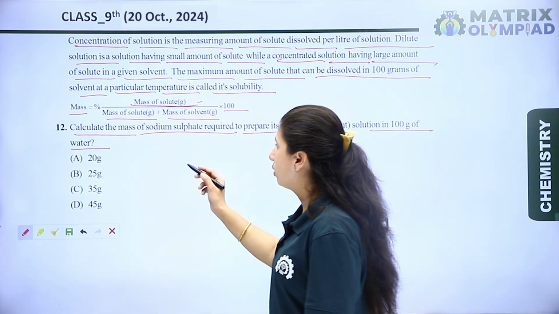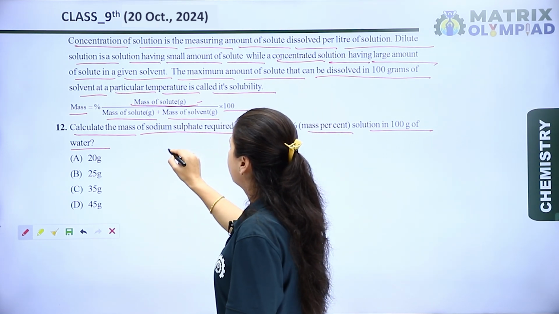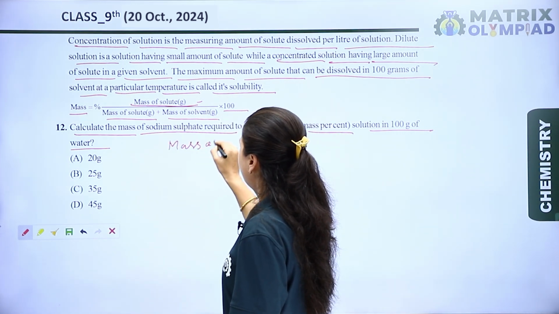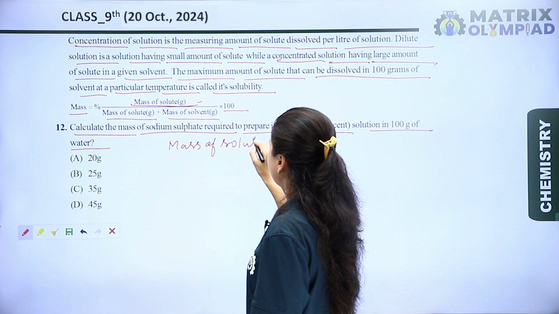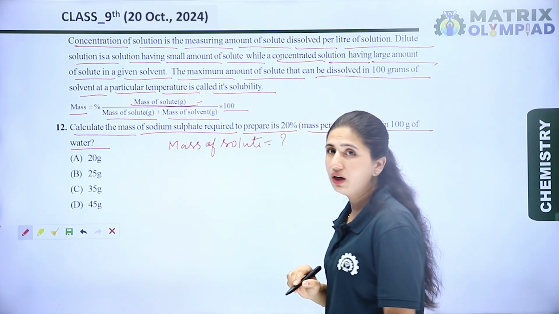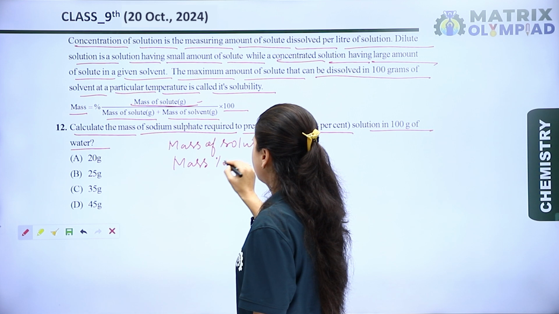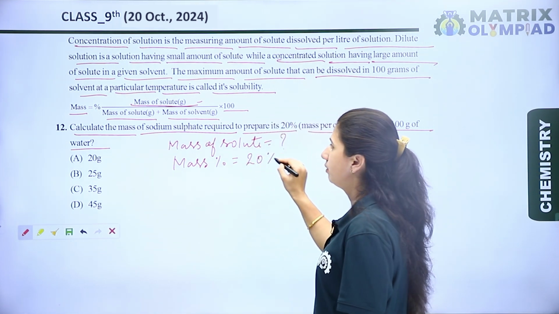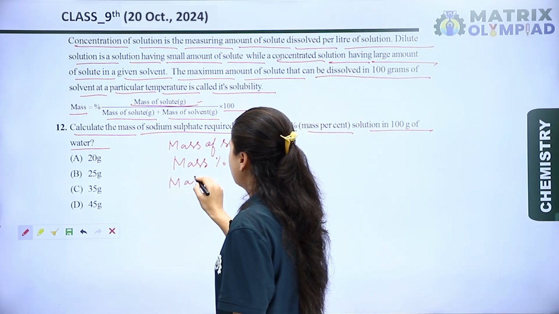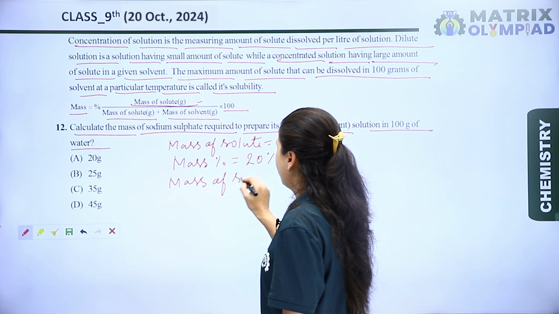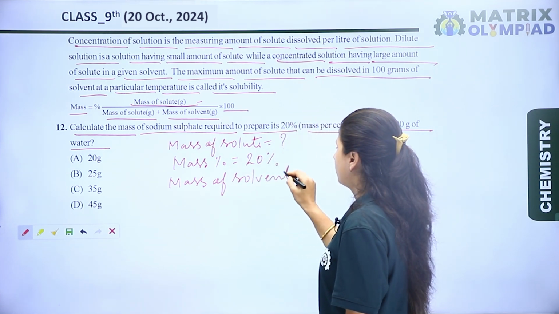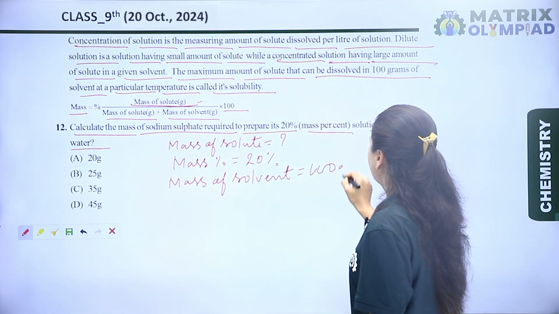It means we have to find the mass of solute, and the given amounts are the mass percentage, that is 20%, and the mass of solvent, which is 100 gram.